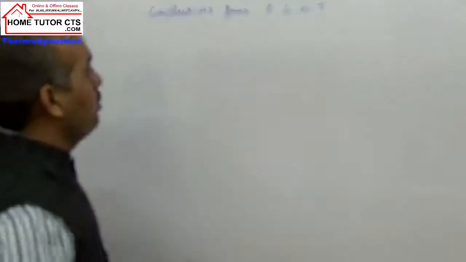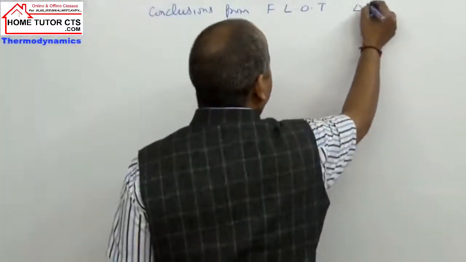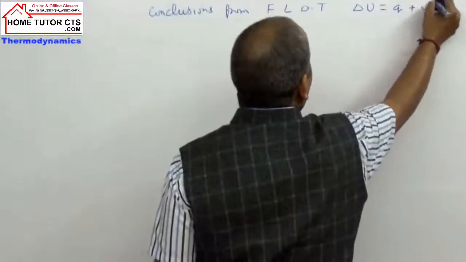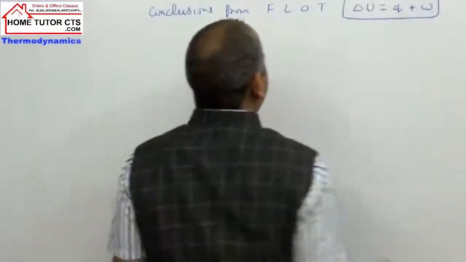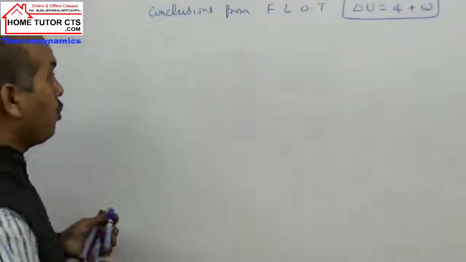Using FLOT, meaning first law of thermodynamics. What is the expression taken here? Delta U is equal to Q plus work.